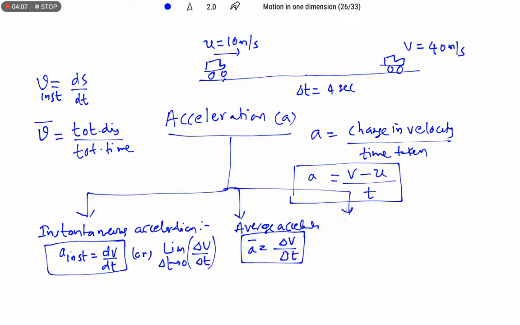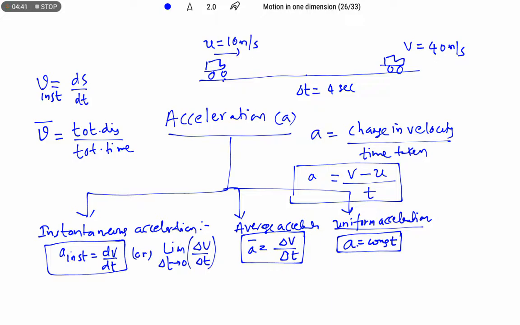The other is uniform acceleration. What does uniform mean? It remains the same. Acceleration remains the same throughout the entire journey. That kind of acceleration is known as uniform acceleration. If the object is moving with a constant acceleration, its motion is known as uniformly accelerated motion. That means the change in velocity is the same in equal intervals of time.